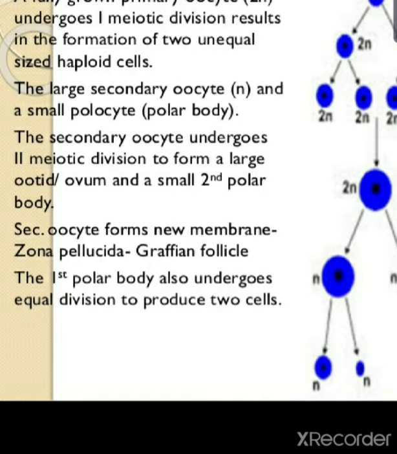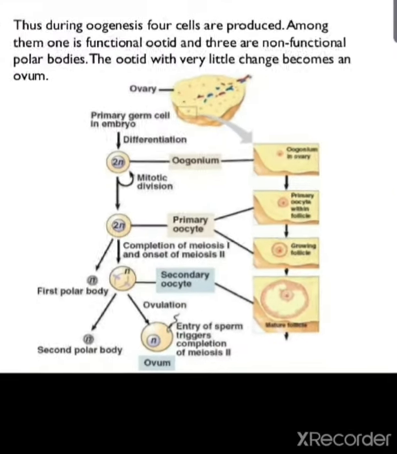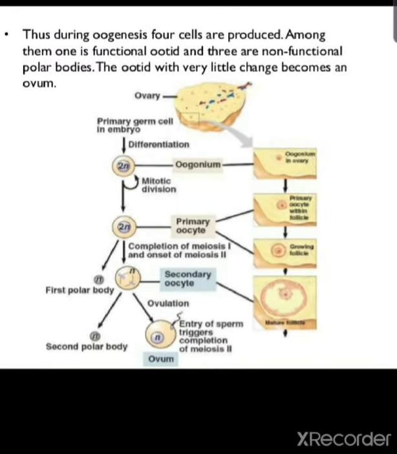The first polar body undergoes two equal divisions, but it does not have any function. Thus during oogenesis four cells are produced: one functional oocyte and three non-functional polar bodies, which have no such function. The oocyte, with very little change, becomes the ovum.